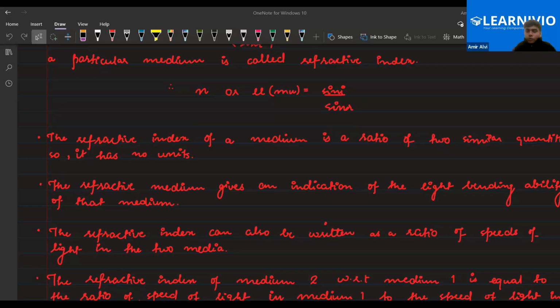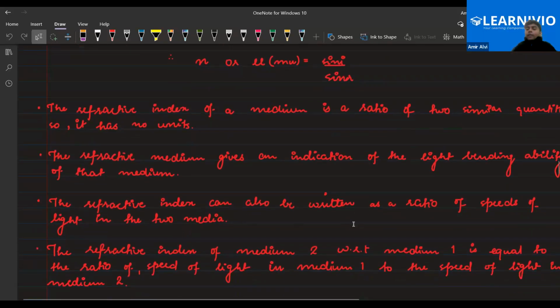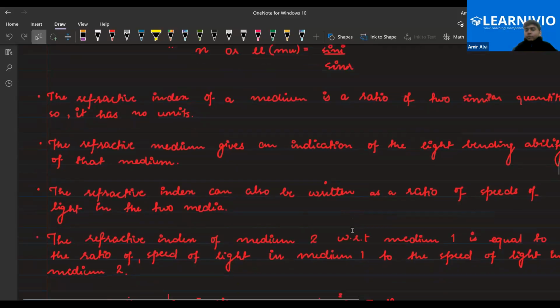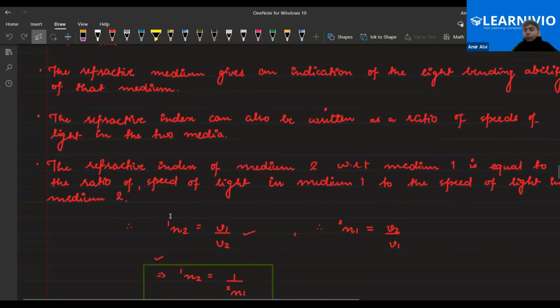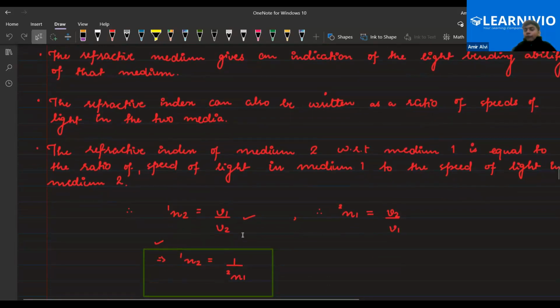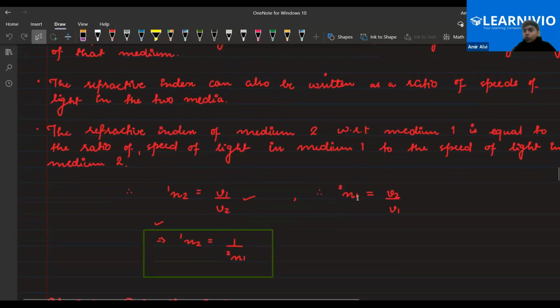Next, the refractive index can also be written as the ratio of the speed of light in the two media. So the refractive index of medium 2 with respect to medium 1 is equal to the speed of light in medium 1 to the speed of light in medium 2. The superscript is taken as the reference, so V1 by V2 is the ratio in terms of velocity. Do you get this point, everyone? And if you reverse it, the refractive index of medium 1 with respect to 2 would be the velocity in medium 2 by medium 1. Clear?